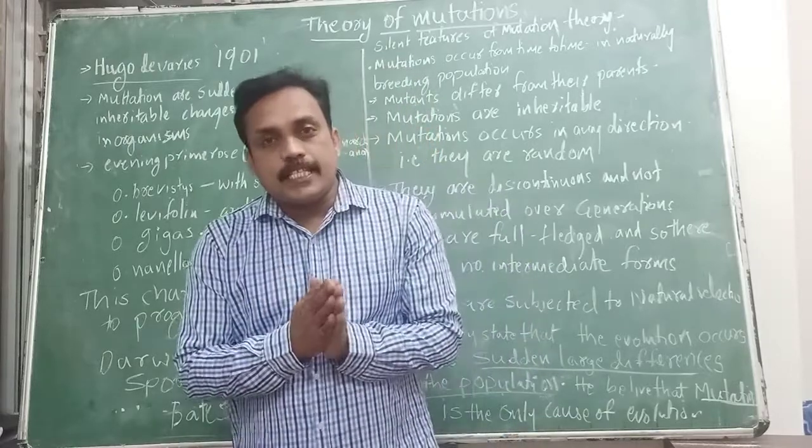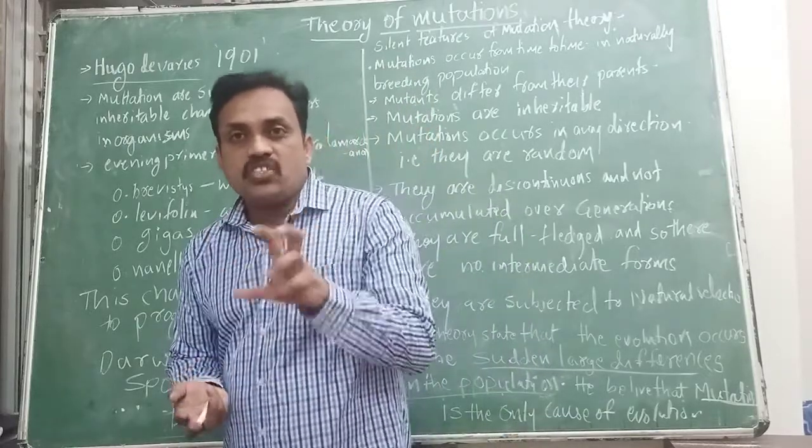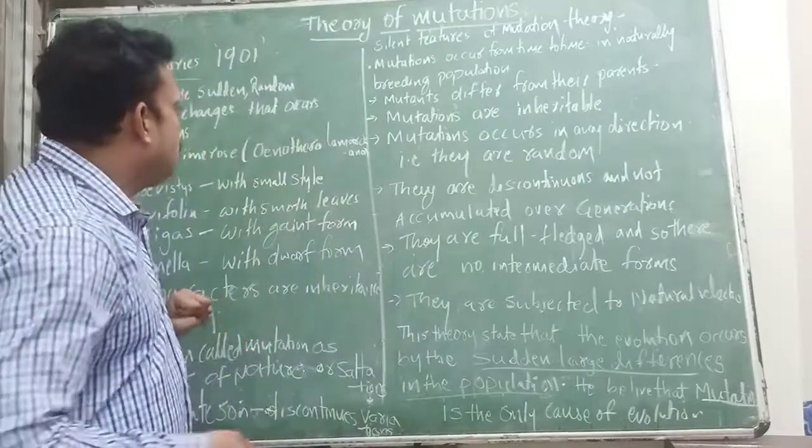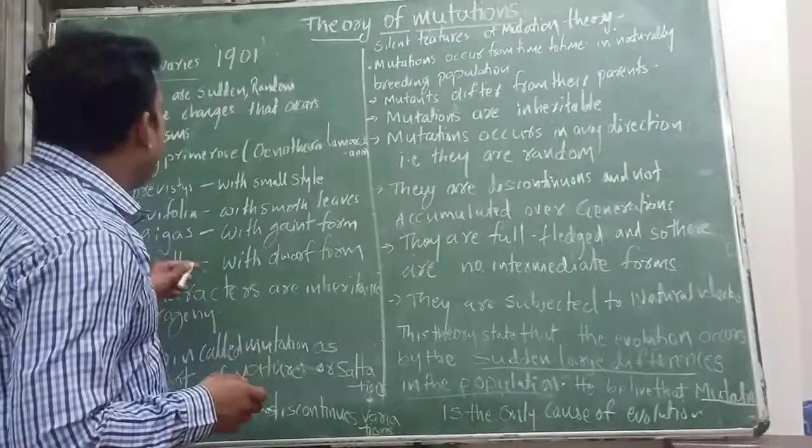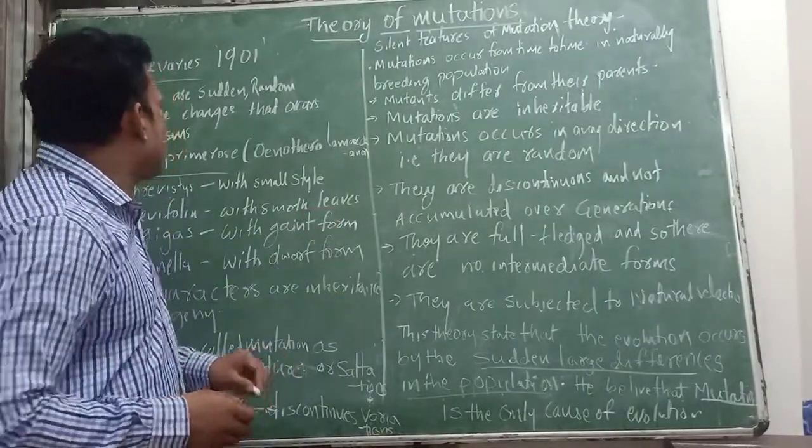Actually, Hugo de Vries observed these changes in a particular plant. That plant is the evening primrose.